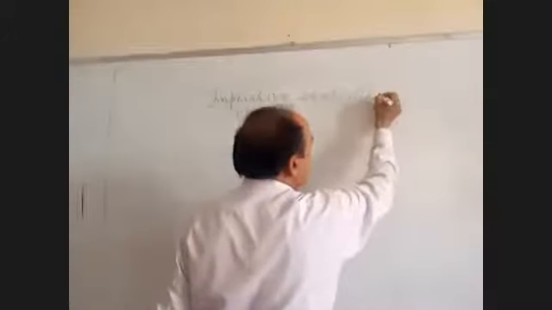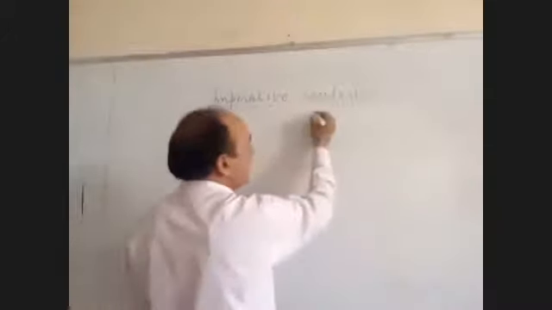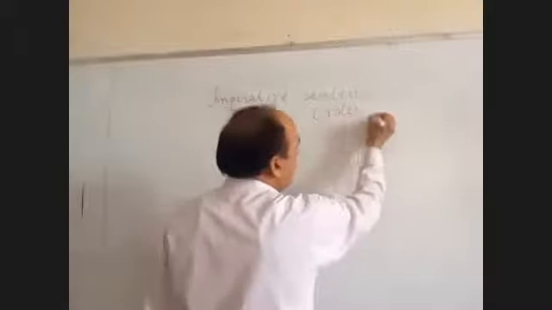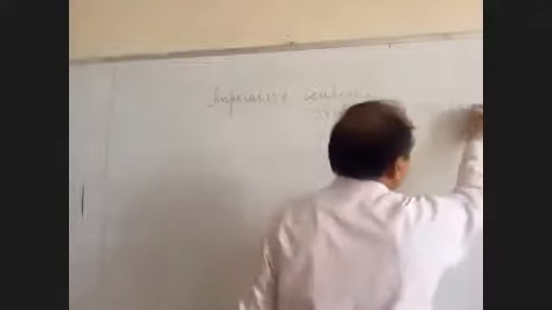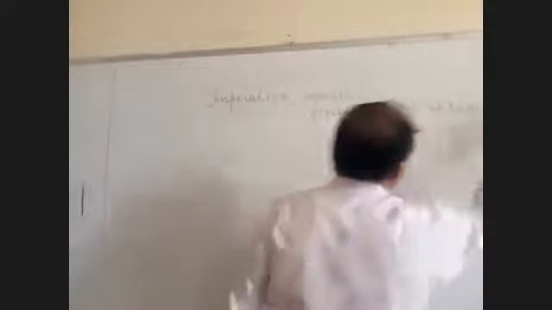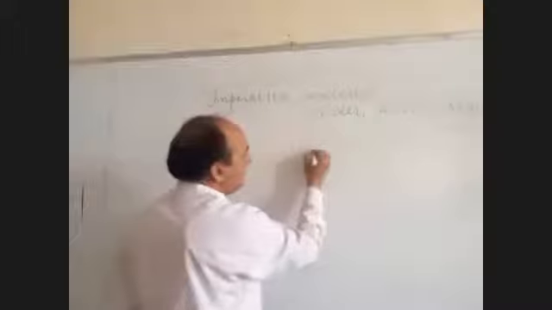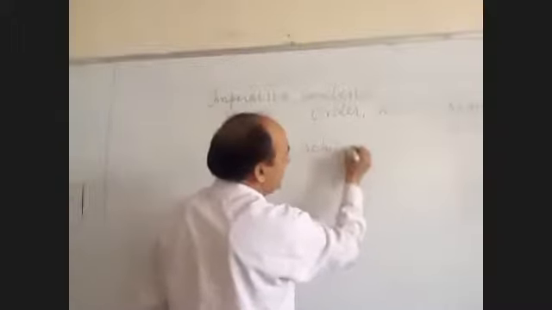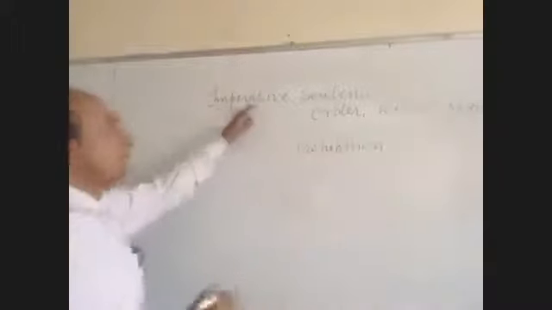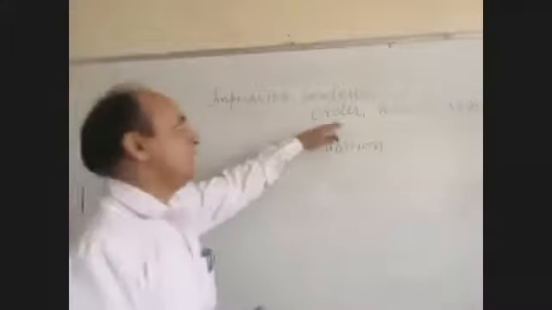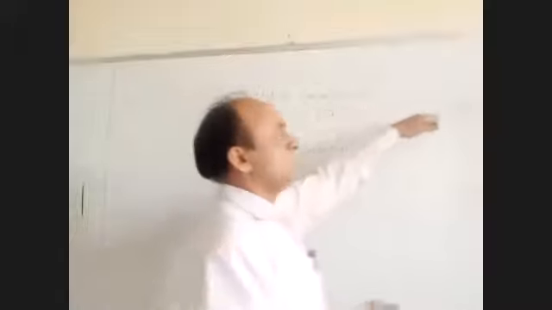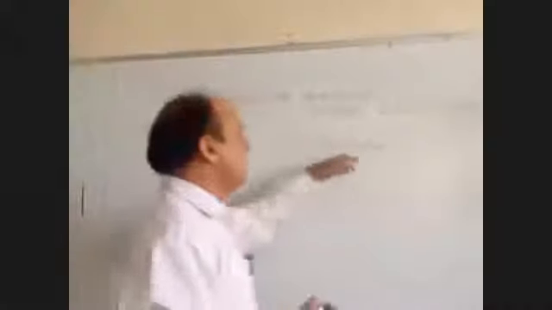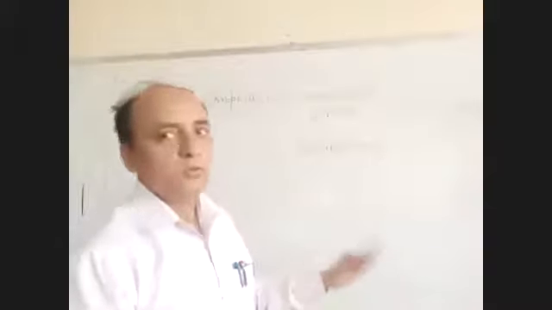These sentences are used to express order, advice, request, and prohibition. Prohibition means negative. You can give an order or advice. You can request someone. Prohibition means a negative order, not to do anything, not to do particular actions.